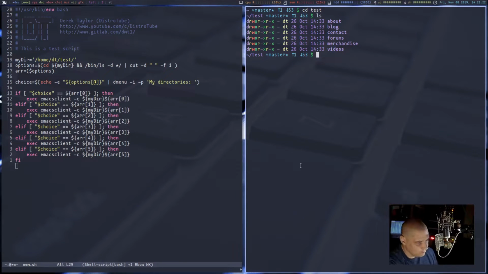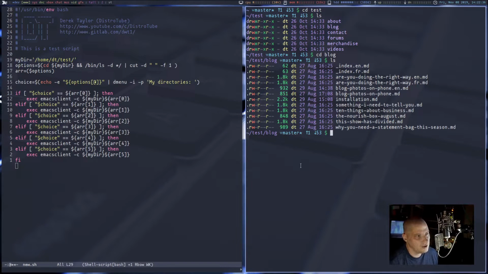Imagine this is code for a website. There's these 6 directories in this test directory, and if you cd into any of these directories, for example, cd into the blog directory and run an ls, there are markdown documents in each of these 6 directories.